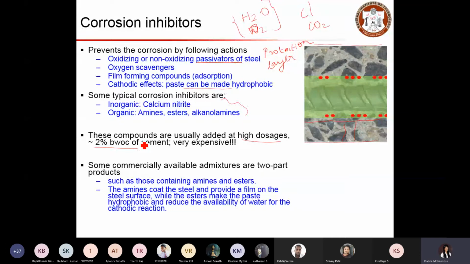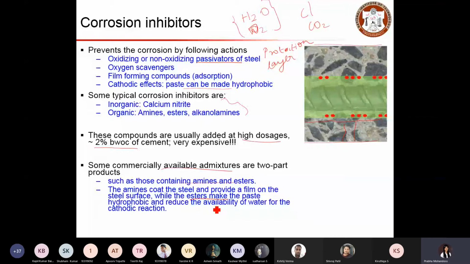And there are various commercial admixtures available, based on a two-part product, which can contain amines and esters. Here the amine coats the steel and provides a film on the steel surface, whereas the esters make the paste hydrophobic and reduce the availability of water for the corrosion reaction. So two mechanisms are happening.